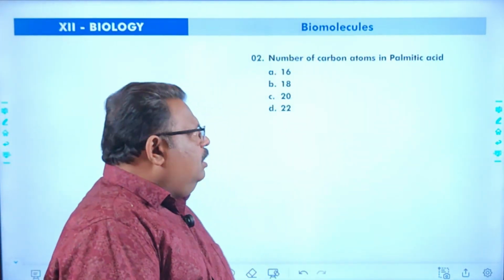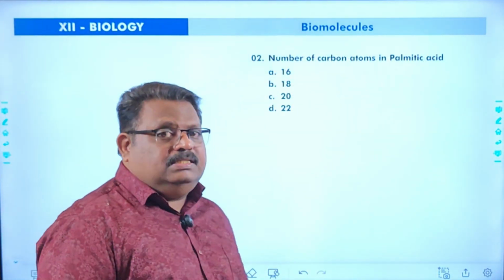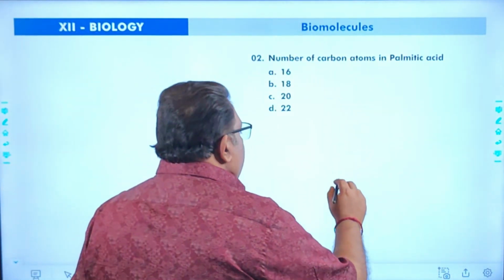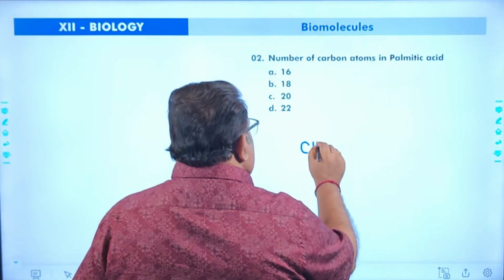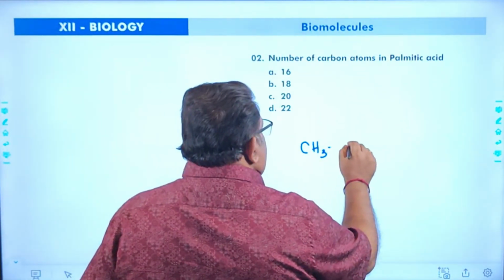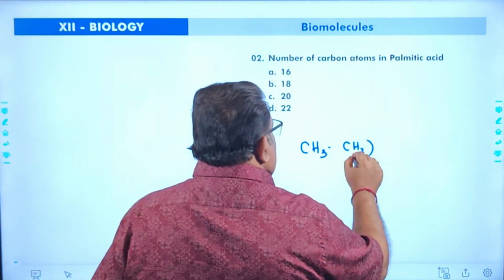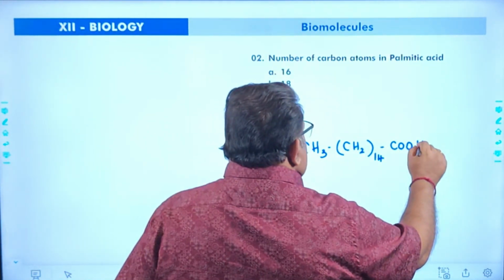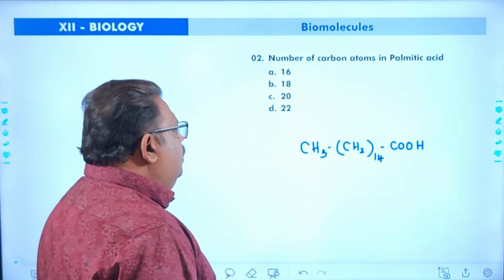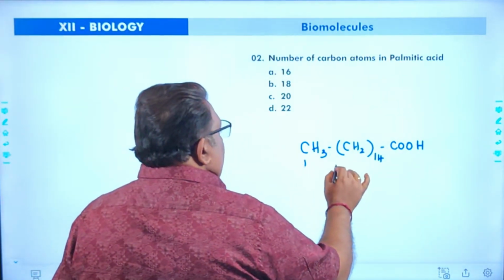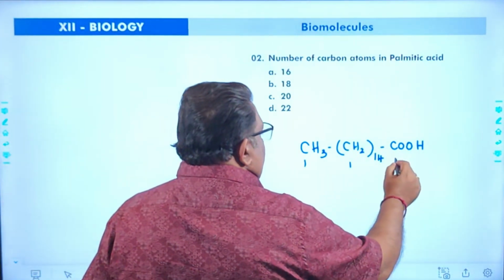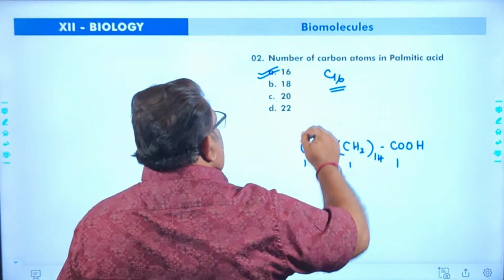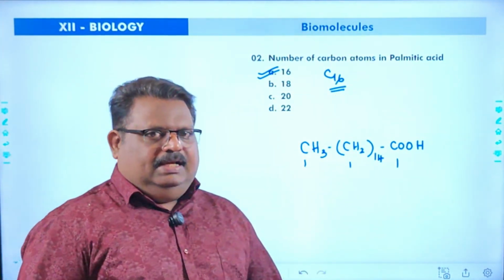Next one is a simple question. Number of carbon atoms in palmitic acid. Palmitic acid is the most abundant fatty acid in the human body. The formula of palmitic acid: CH3, CH2 14 times, COOH. So the number of carbon atoms will be 1 plus 14, that is 15, plus 1, 16. So it's a C16. C16 type of fatty acid is called palmitic acid.